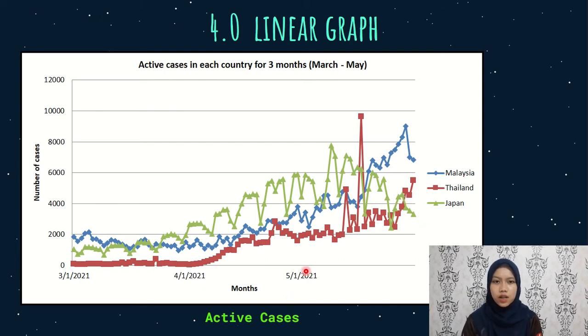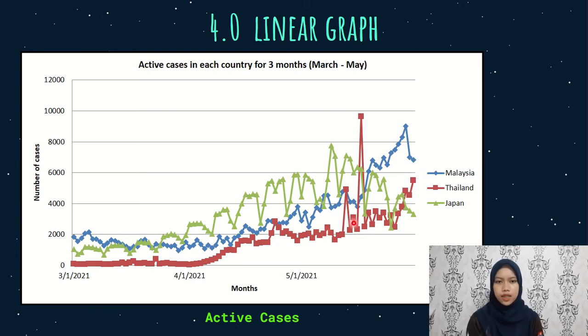In Malaysia, the number of active cases slowly increased day by day until it reached the peak on 29 May 2021 at about 9,020 cases per day. But then, the trend drastically dropped to about 6,000 cases per day. The trend in Thailand in April to May is quite similar to Malaysia, which is the number of active cases grew until it reached the peak at about 9,635 on 17 May 2021. Then, it dramatically fell to 2,000 to 3,000 cases per day. But it is rising again from 27 May until the end of the month.